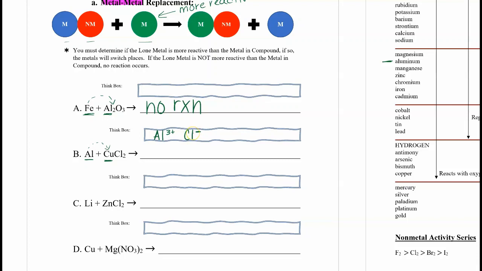So what do we get when we put those together? AlCl3, and then copper is all by itself with no charge. We need to balance now. I've got a 2 on the left for copper and a 3 on the right for copper. So I need to look at 6 being the least common multiple. So I'll put a 2 here and a 3 here. And then I need a 3 in front of my copper and a 2 in front of my aluminum.